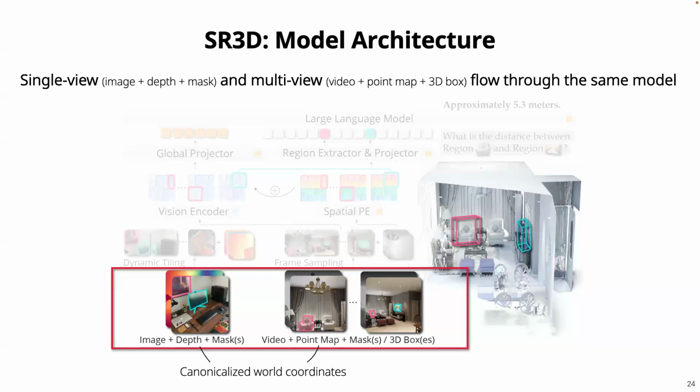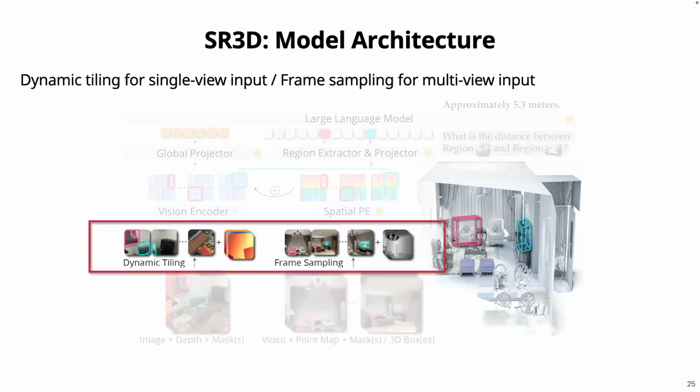To make the whole architecture as unified as possible, we project the single view depth into the exact same 3D space as the multi-view point maps. So everything now gets normalized into a canonicalized world coordinate system. In that way, we keep the architecture unified, which means the model can hold on to those strong 2D web priors while still learning good 3D reasoning. And to handle high resolution data more efficiently, we use dynamic tiling for single view inputs, and we do frame sampling for the multi-view videos.